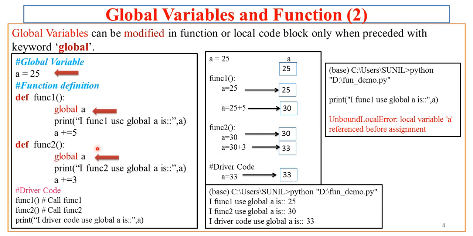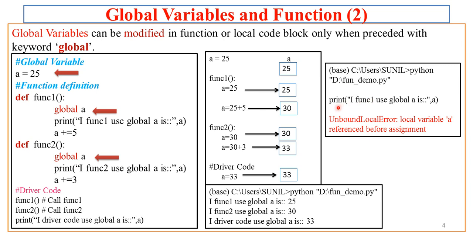That means if we want a function to modify any global variable, then we have to specify the global keyword and that variable name. Then only any modification to that global variable is possible. Otherwise the compiler gives you an error. Sorry, not compiler, Python interpreter I should say. So the interpreter gives you an error. Now if I try to execute this code, here is the execution of the code.